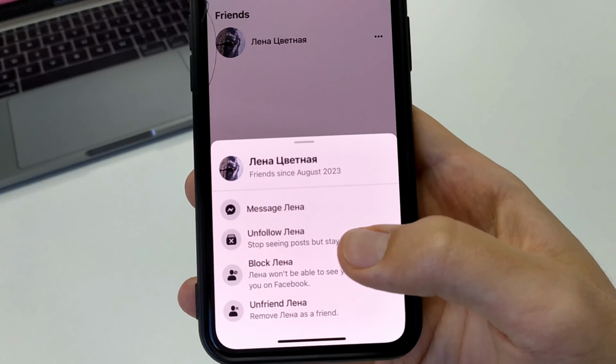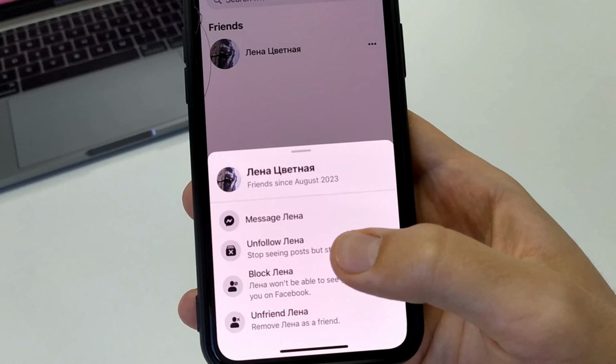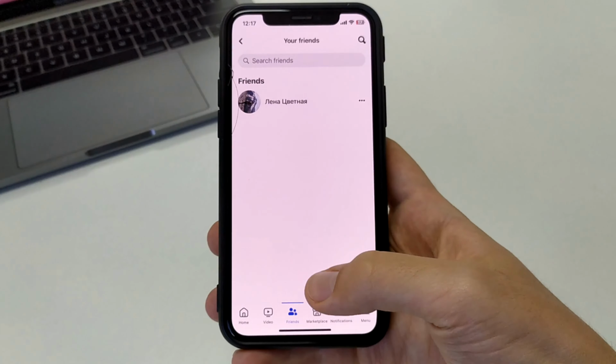We click here, and after that, from this person, we stop seeing his posts, some photos, reels, but we will remain his friends. That is, this person will not see that we have unsubscribed from him. This is a simple way to do it.